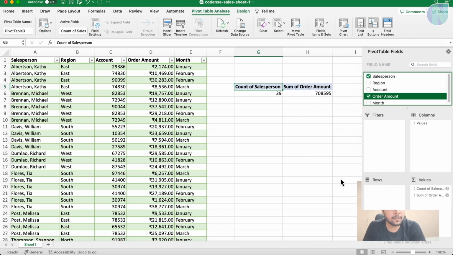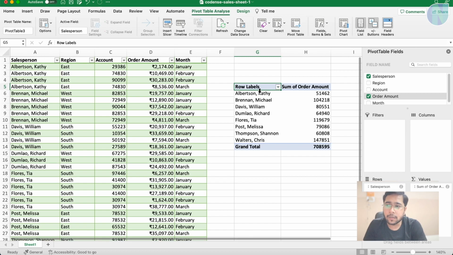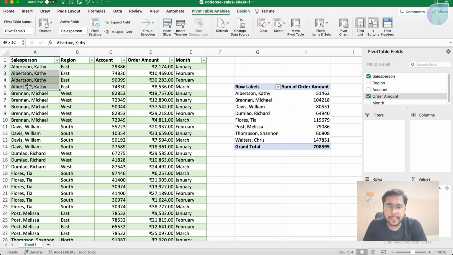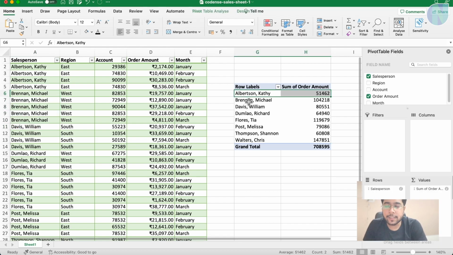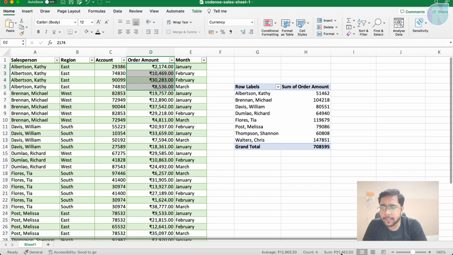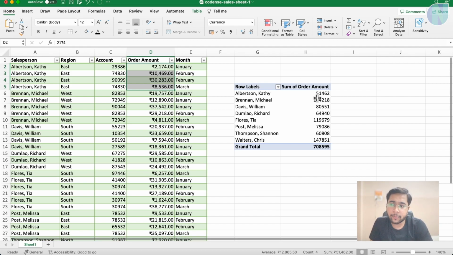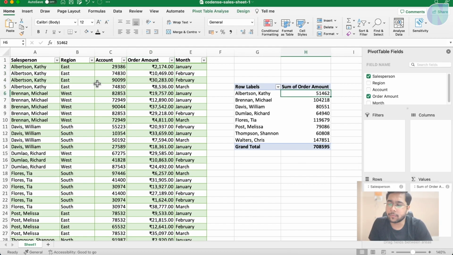But here you can see at the bottom we have four options coming up: filters, columns, rows and values. So what do we want? We want rows to be salesperson. So see, as soon as I drag and drop this value from here, rows are coming up with salesperson names, which are distinct in nature, meaning unique names. And on the right hand side, you can see the total amount coming up. If I select these, you can see at the bottom there is a total sum coming up: 51462. Yes, the Excel sheet also shows us this, and you can see this amount is also equal to this amount.